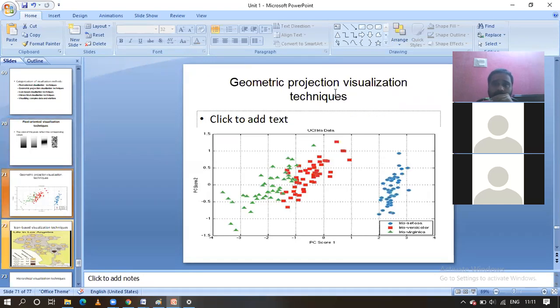And the next one is geometric projection. The information will be represented in the form of different graphs, guys. Here red color will represent one type of objects, green color will represent one type of objects, and this circular one will represent one type of objects. Then you can easily understand which object is which type by using this visualization, guys. You have to explain this one, geometrical projection visualization. For suppose if you take the map, this type of diagrams will represent మనకి సంబంధించిన హిల్స్ కానీ పర్వతాలు కానీ అట్లా రిప్రజెంట్ చేయడానికి we are going to use this type of things.